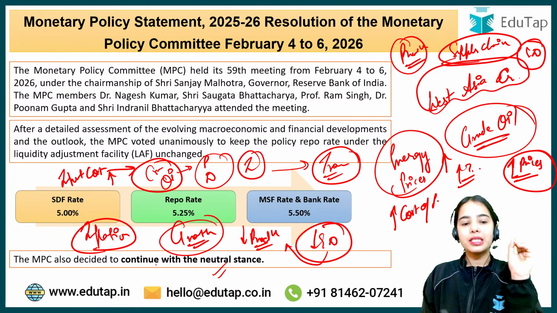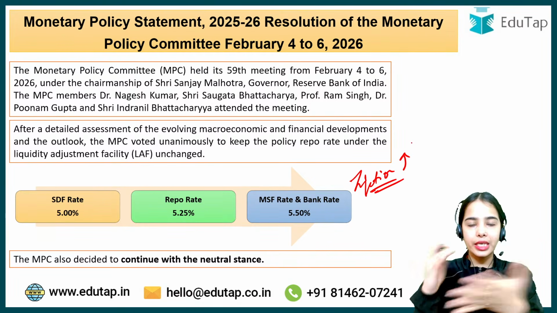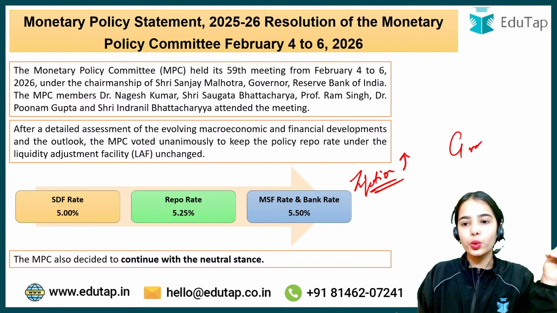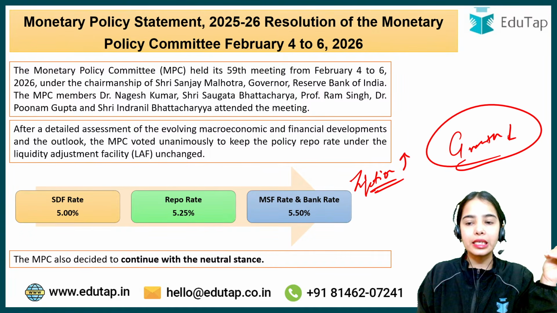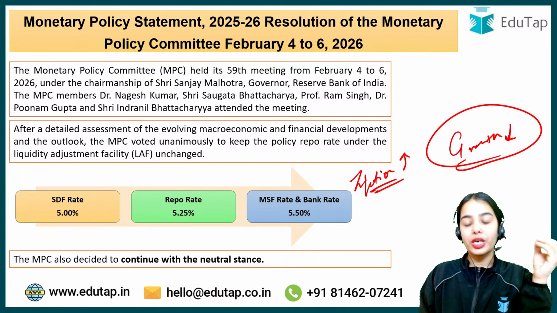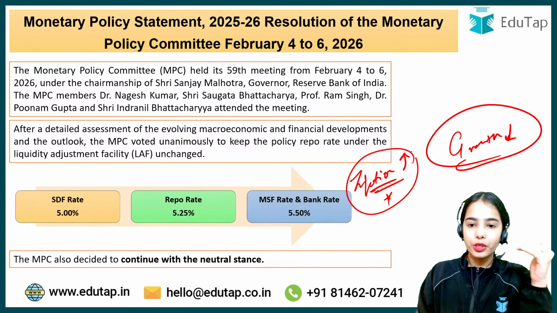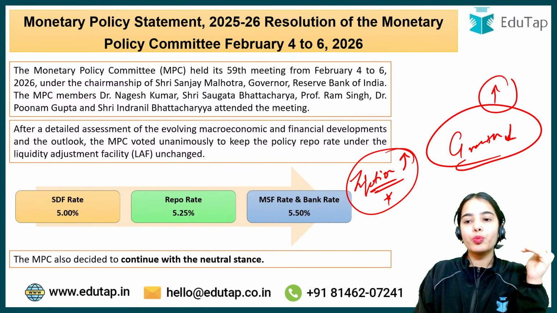So right now the MPC is thinking that inflation can increase, it is already increasing and can further increase, or growth might decrease because of external problems. Now the Monetary Policy Committee has to reduce inflation as well as try to boost growth.